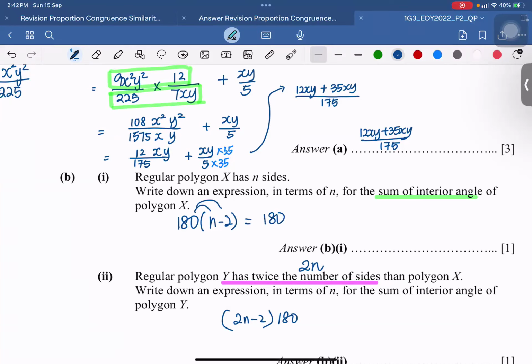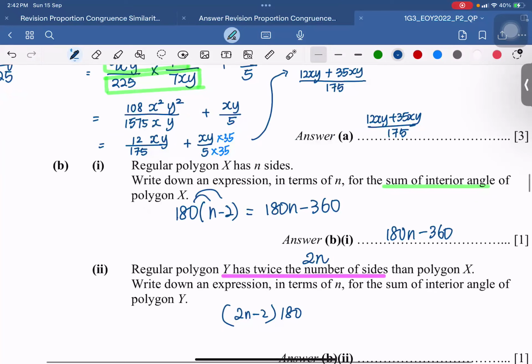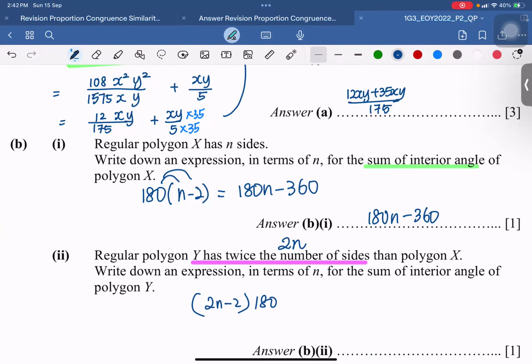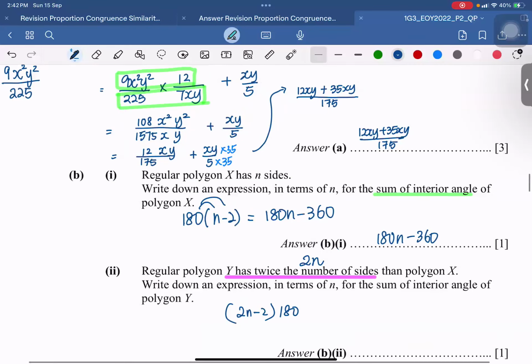So it'll be 180n minus 360. So that will be my answer. Read out for the question. If the question says write down the expression in the simplest form or simplify it, then you need to expand out the brackets. So for the polygon, it has n sides.